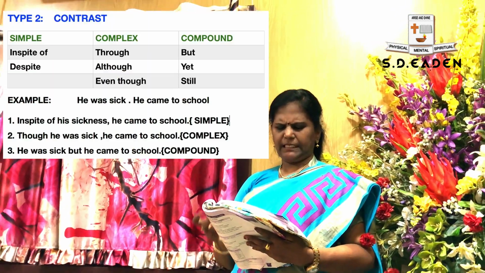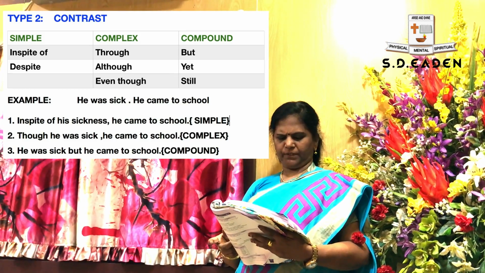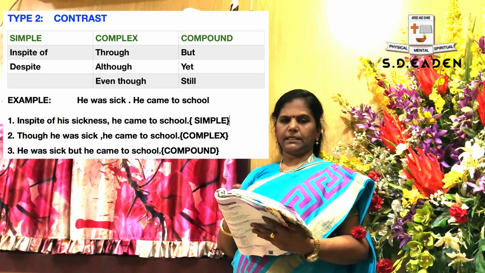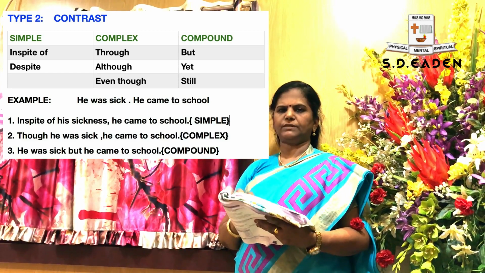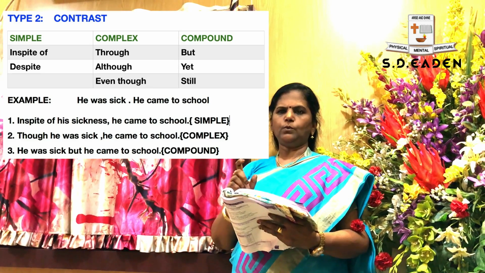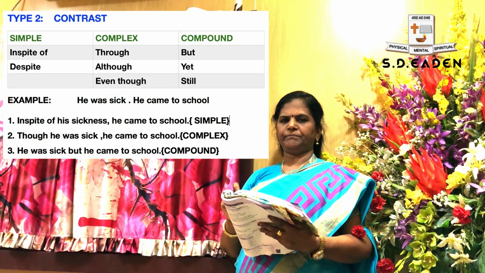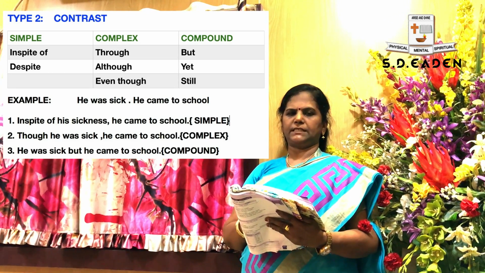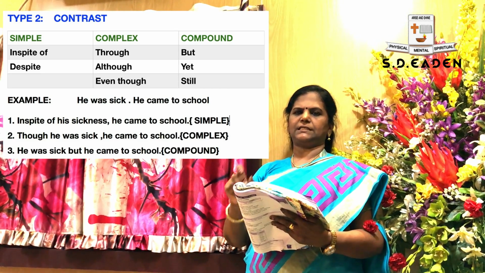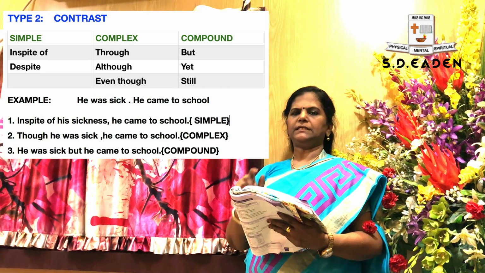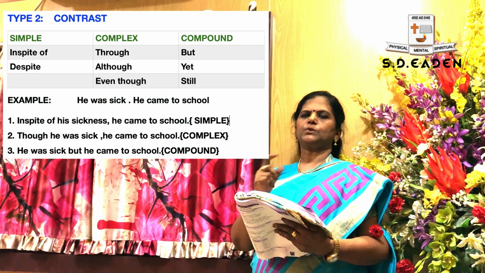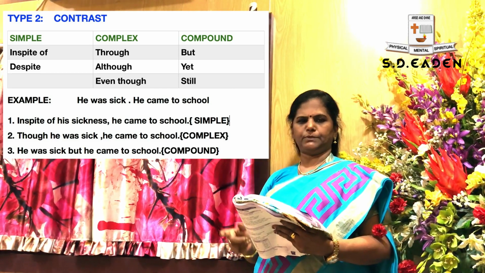Okay, in the type 2, now we are going to apply the formula in the sentence. He was sick, he came to school. Now we are going to apply the contrast formula. He was sick, he came to school. In spite of his sickness, he came to school. Now you have to check the sentence very carefully and check the changes I made. In the simple sentence, in spite of his sickness, instead of he, I wrote his, and instead of sick, you have to change sickness. So in spite of his sickness, he came to school.